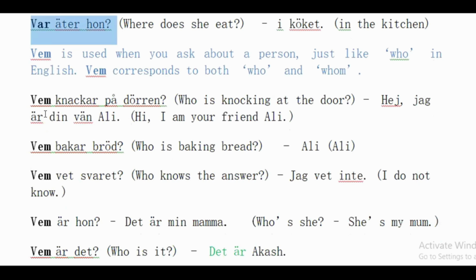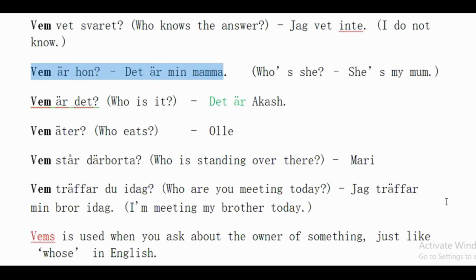Hej, jag är din vän Ali. I'm your friend Ali. Vem bakar bröd? Who is baking bread? You can say vem vet svaret? Who knows the answer? Vem är hon? Det är min mamma. Next we have vem är det? Who is it? Det är Akash.